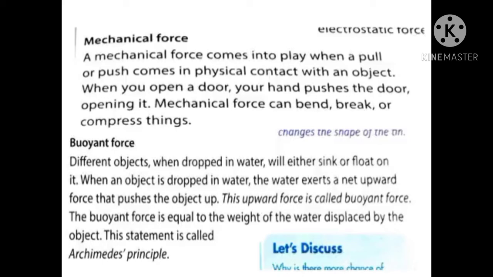But if the force of the object is more than the force of the water, then the object sinks. The buoyant force is equal to the weight of the water displaced by the object. This is called the Archimedes principle.